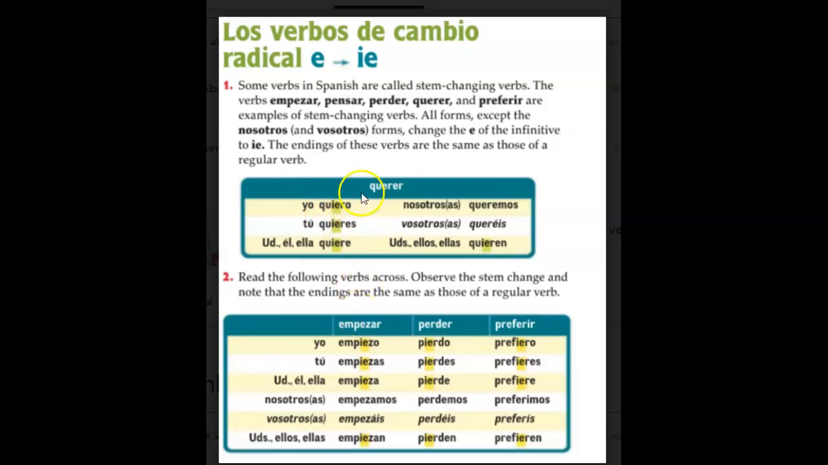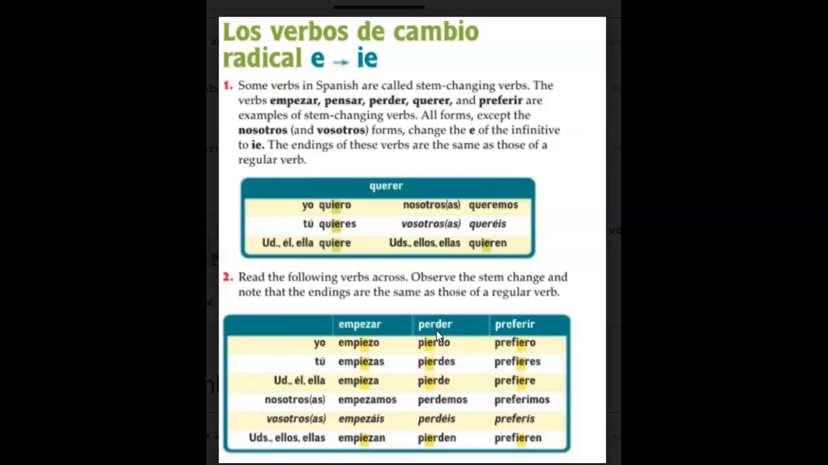All right, let's notice again the changes from the E to the IE for these verbs as well. Empezar, you see here this E changes to IE, IE, IE, and IE. So empezar is to start. I start, yo empiezo. Tú empiezas. Usted, él, ella empieza. Nosotros, which we talked about before, it's not going to stem change. Empezamos. Ustedes, ellos, and ellas, like all these ones up here, does stem change. Empiezan.